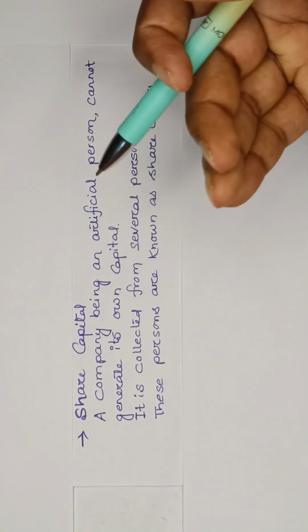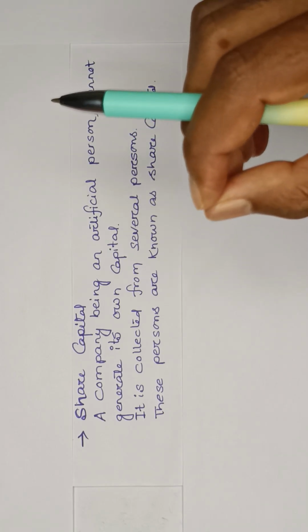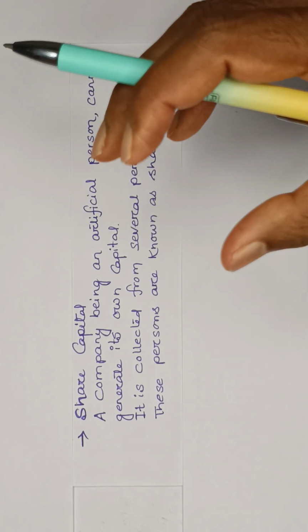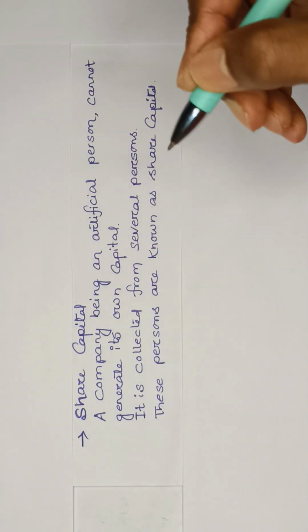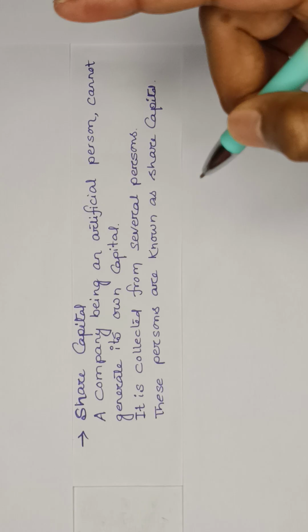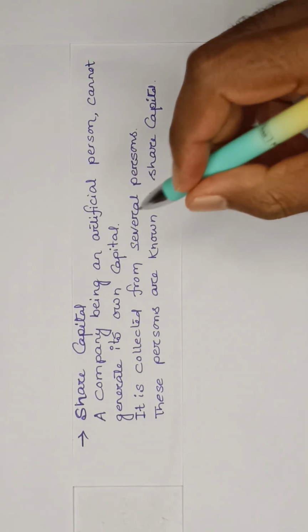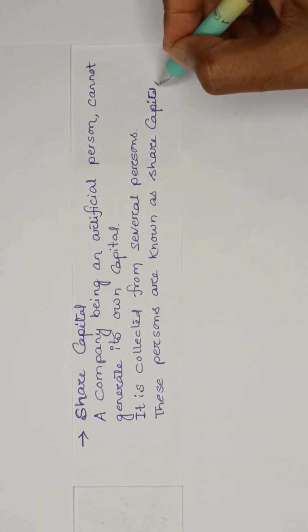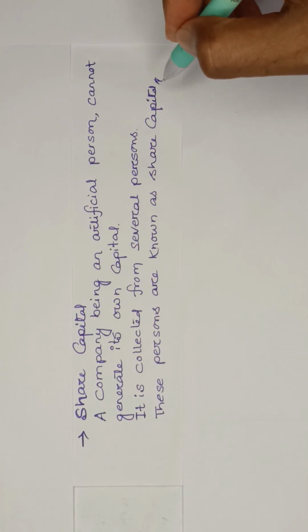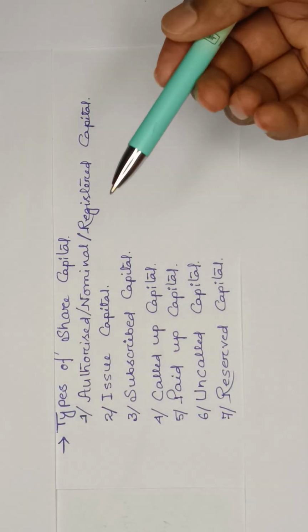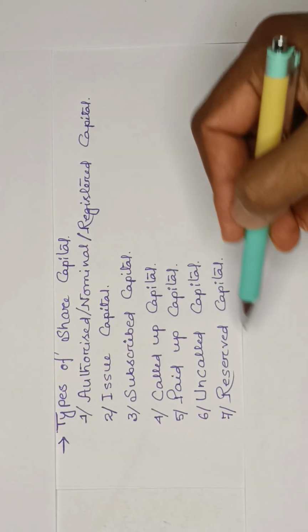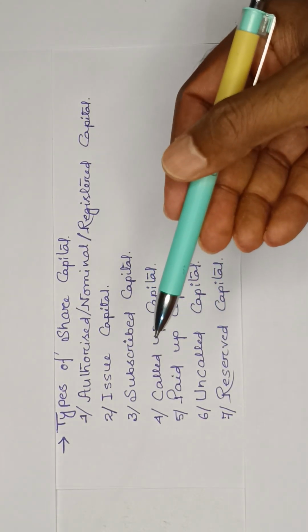It is not possible, right? So here we merge the contributions of all the members into a common capital that is known as share capital. So this is what share capital means. Just remember this one. Now let's understand the different types of share capital. Primarily there are several types of share capital.